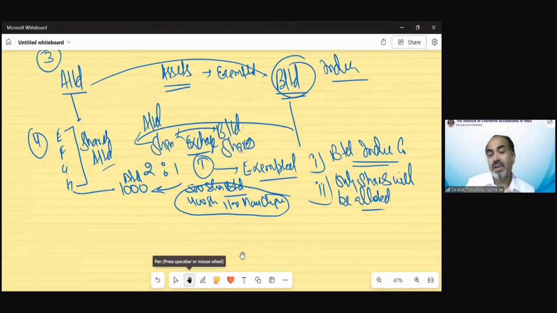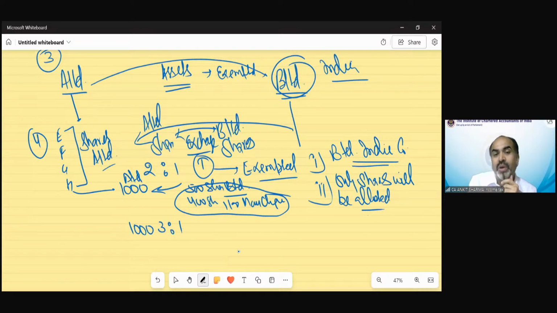But suppose the case is like this. We are having 1000 shares and the ratio has been decided 3:1. Now against 3 shares of A Limited, you will get only 1 share of B Limited. So now the conversion would be 333.33. Now how is it possible to take shares only? Because for this portion, you can take the shares.